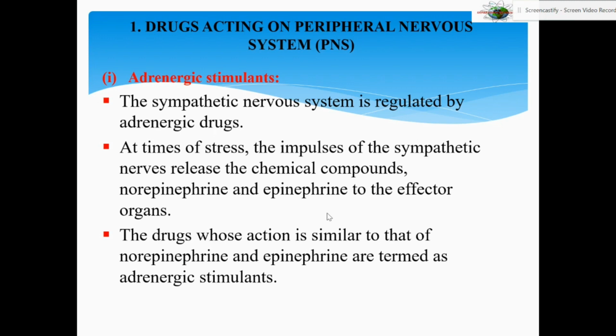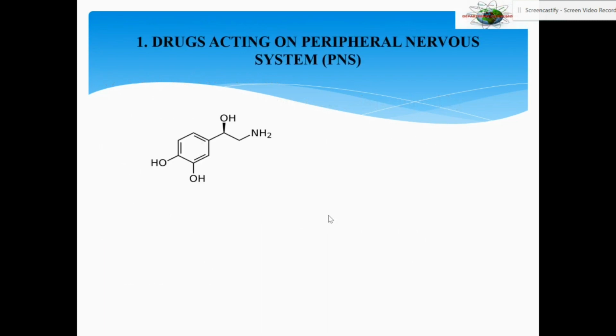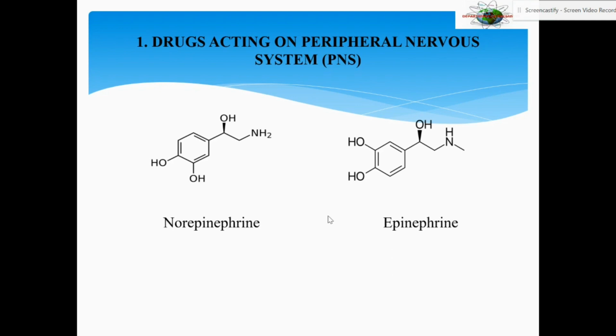So the natural stimulants are epinephrine and norepinephrine. They are released at times of stress. So at times of stress, the body has a mechanism by means of which it releases these two chemicals. Now those drugs which mimic these two chemicals and perform their function are called adrenergic stimulants. Here you can see the structures of epinephrine and norepinephrine.